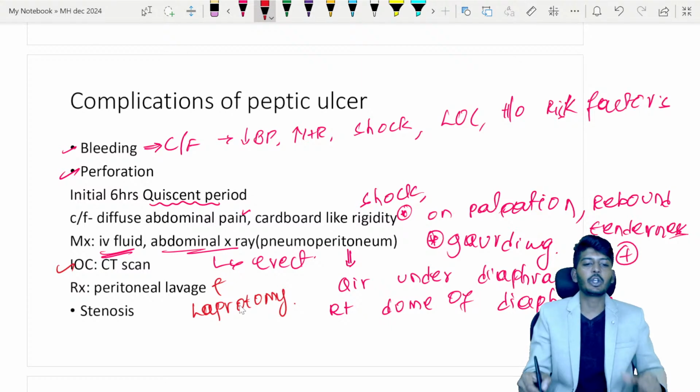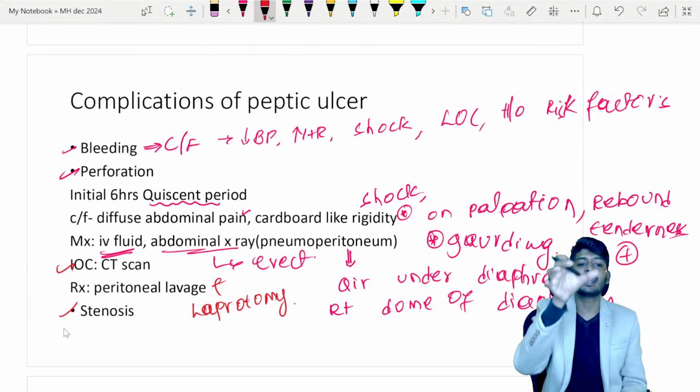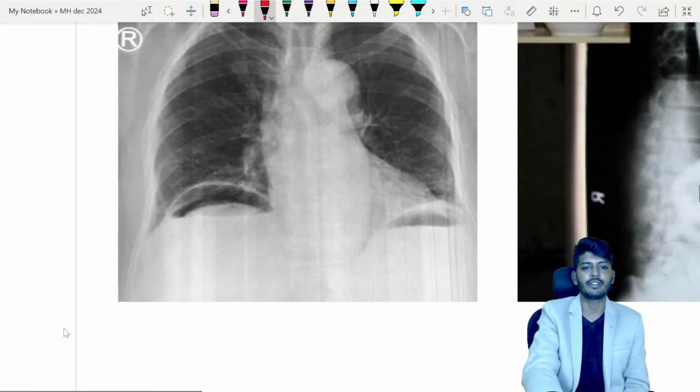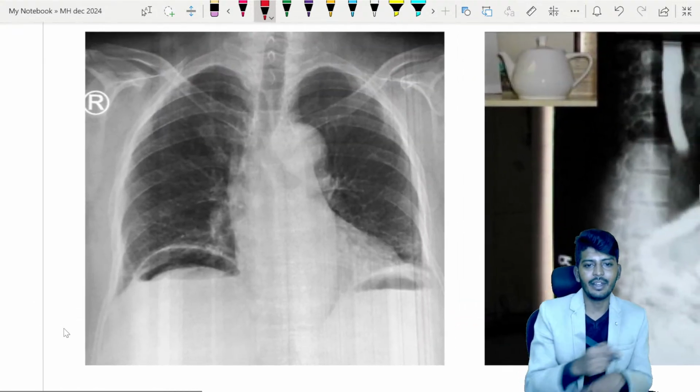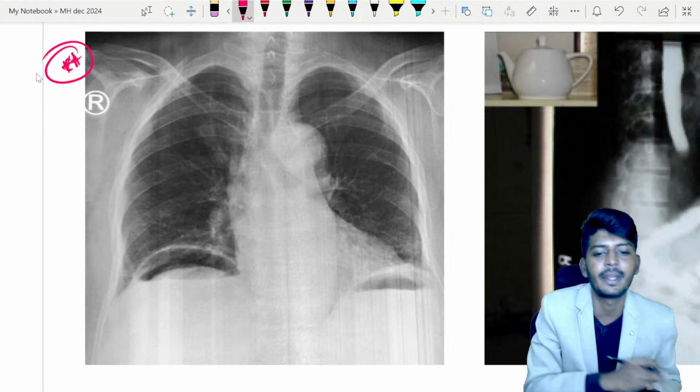And as I told you, anywhere there is damage, healing will lead to fibrosis. If there is fibrosis, that will lead to stenosis of the stomach. So here, my dear students, I have some pictures for you to understand, and this is a very star image, very important image. Many times it has been asked.